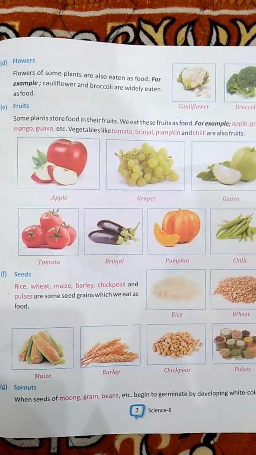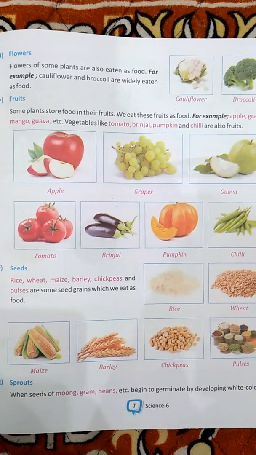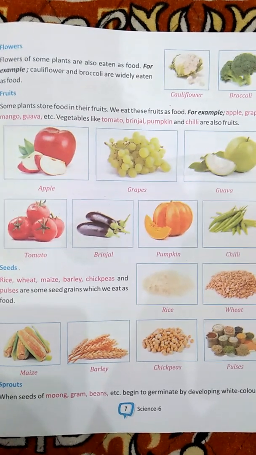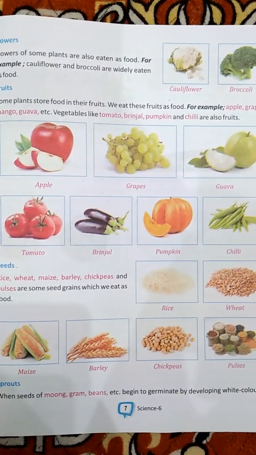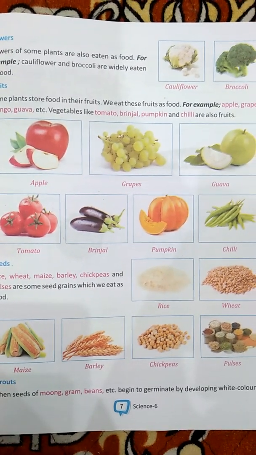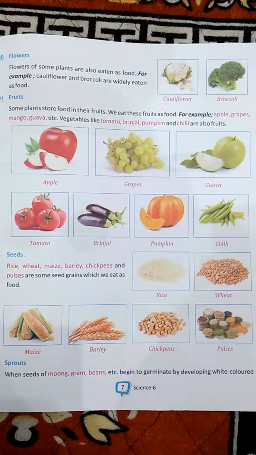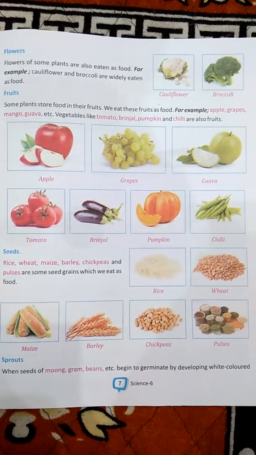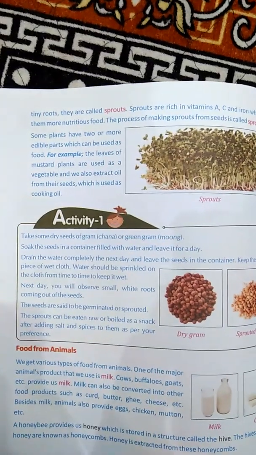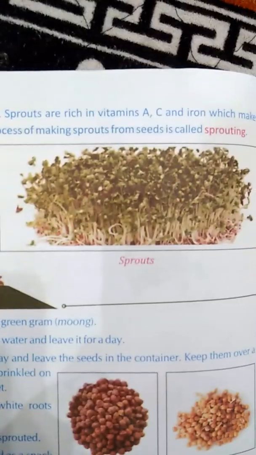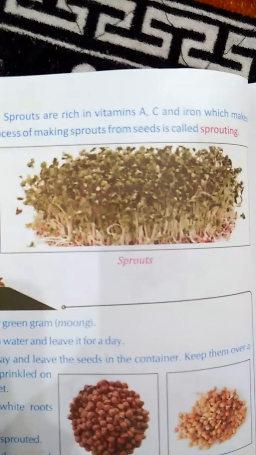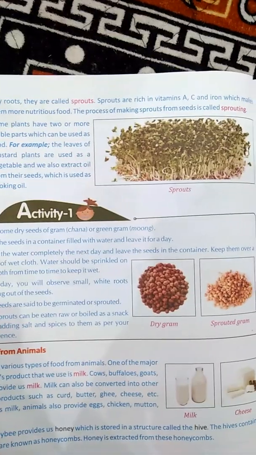Then our next is the sprouts. When we eat the seed of some plants like the mung, gram and barley, first of all they germinate by developing white colored tiny roots and they are called sprouts. So here a clear image of the sprout is given.